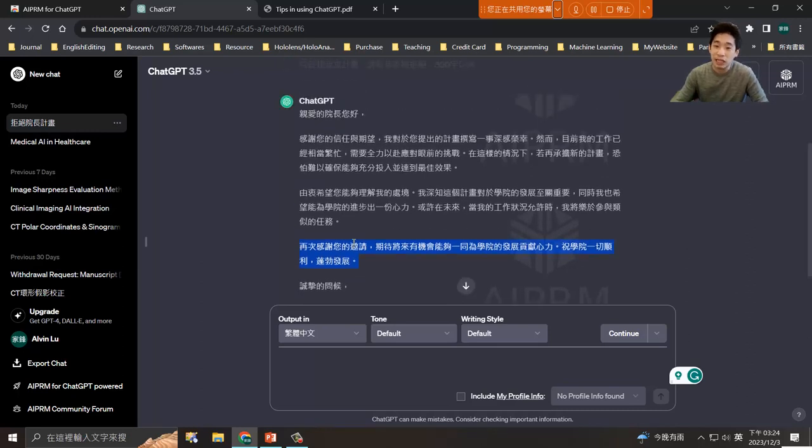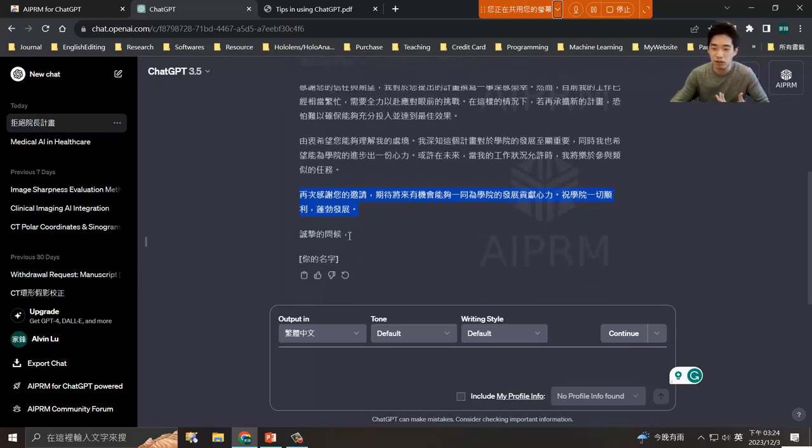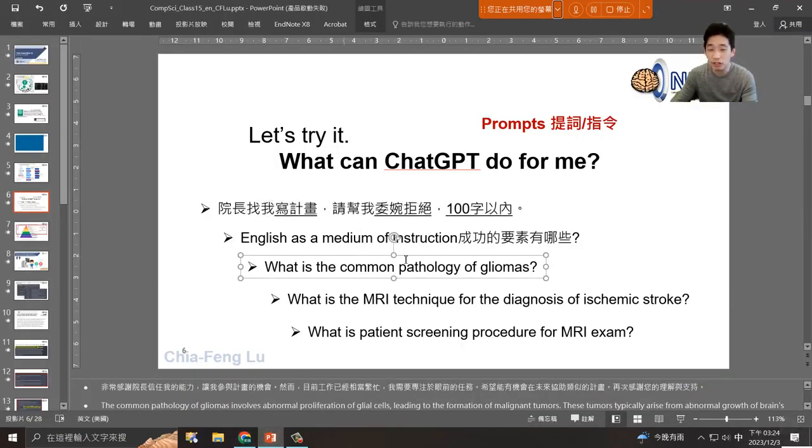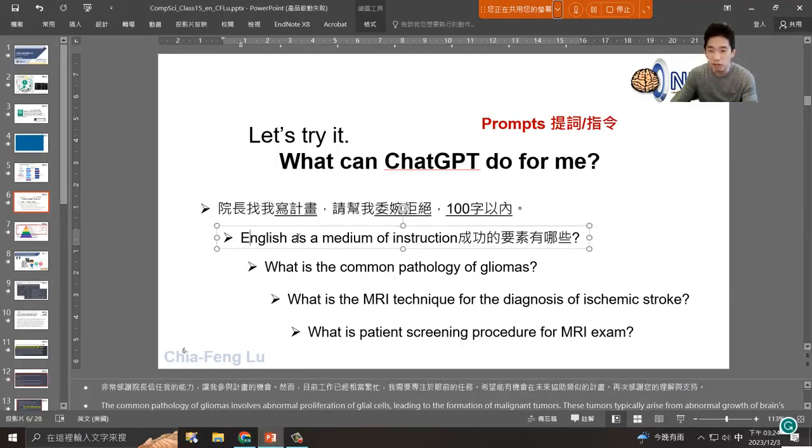So you can see this response is actually pretty good, right? Not only this one, we do have a lot of different things. You can see I can also combine the English and the Chinese. It's pretty okay with ChatGPT. In fact, ChatGPT itself is a very good translator. So if you want to translate Chinese to English or backwards, I have to say ChatGPT is a very good one. Okay, so maybe I can pick this one.